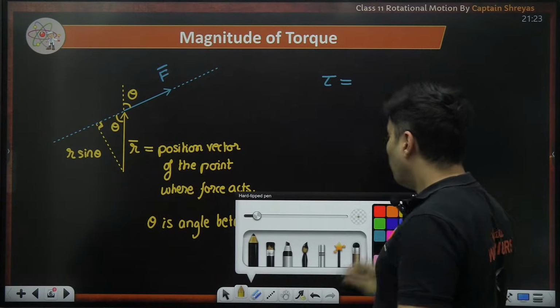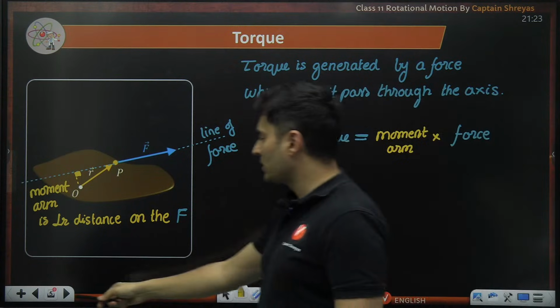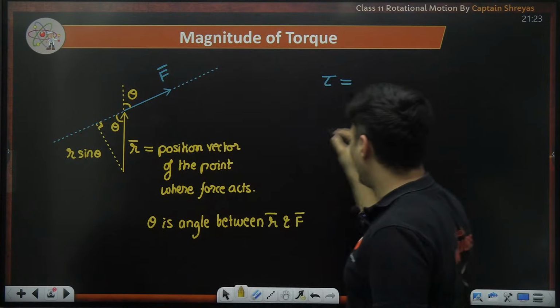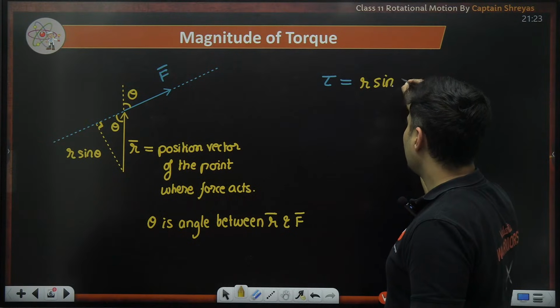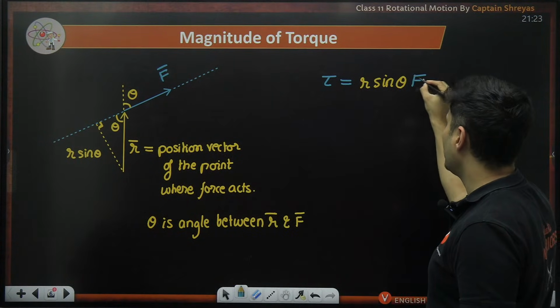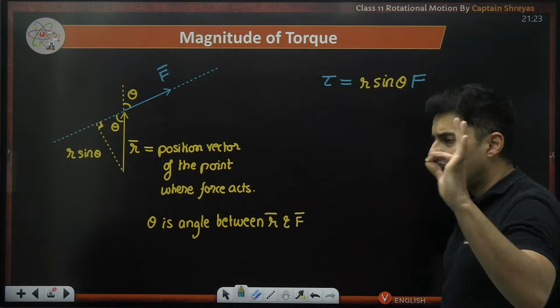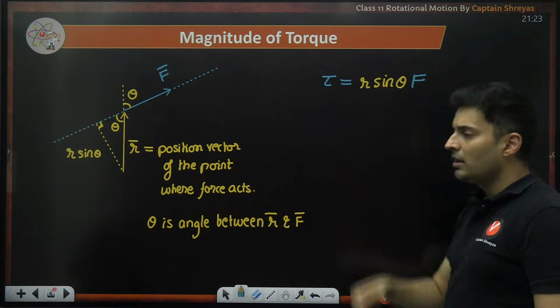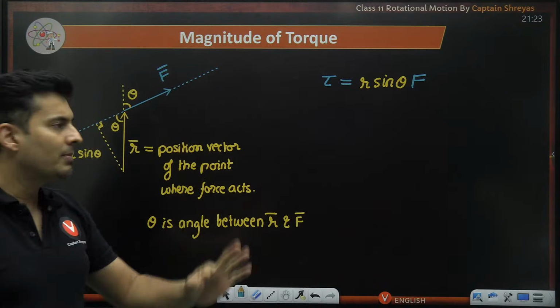nothing but the moment arm. If you notice, moment arm multiplied by the force. In this case, the moment arm is r sine theta. So I'm just going to put r sine theta over here and multiplied by the force itself. So I'll just put F over here. So the torque value magnitude is r sine theta multiplied by F. R sine theta multiplied by F.